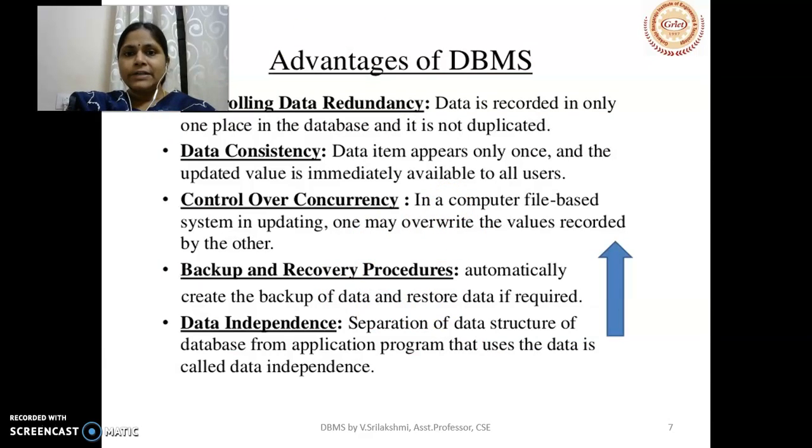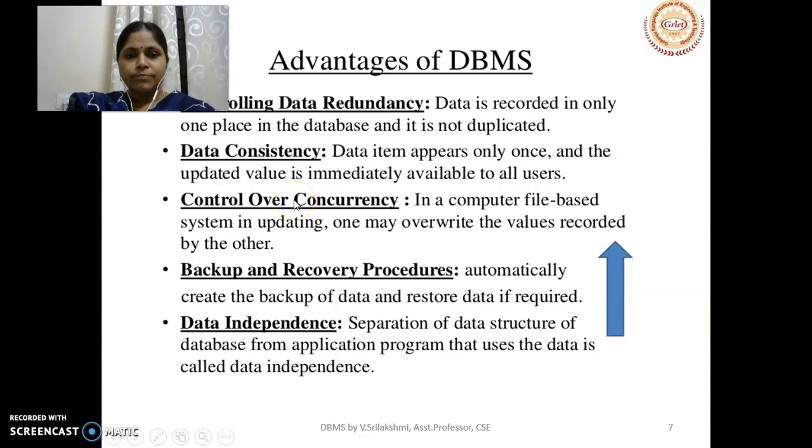So coming to the advantages of DBMS, data redundancy is avoided, and data consistency is more here because the same data will be reflected in all the tables. It's not that in one table the name for a particular student ID is one name and in another table it is different. It should not be the case in DBMS. The data should be consistent everywhere. For a particular ID, the name should be the same in all the tables.